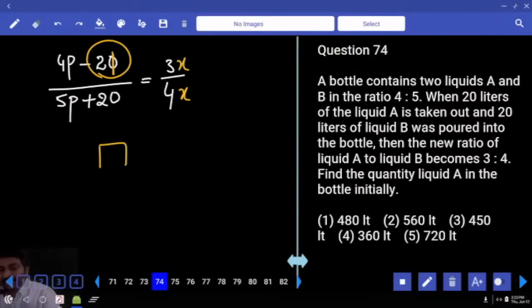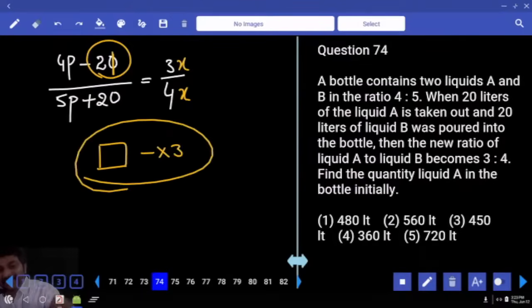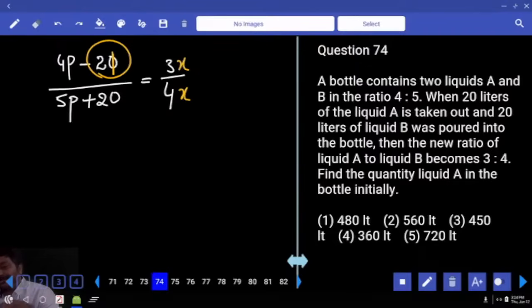There is some number, from that we are subtracting a 3 multiple, and the answer, the right hand side numerator, is a 3 multiple. Then our number must be a 3 multiple; if you subtract a 3 multiple, then only can the answer be yes. But what is it that we are subtracting? 20. Is it a 3 multiple? Then can you decide anything about 4 parts? Yes, you can. 4 parts cannot be a 3 multiple. That's what I can decide.